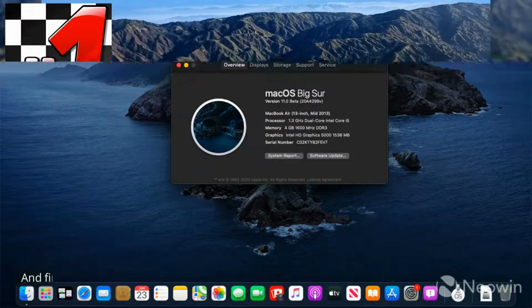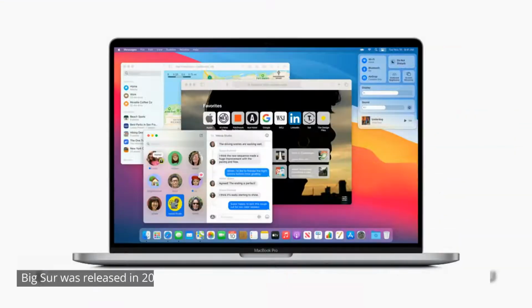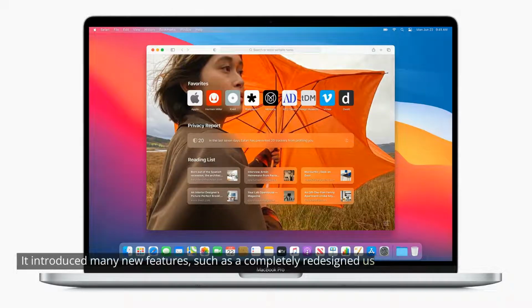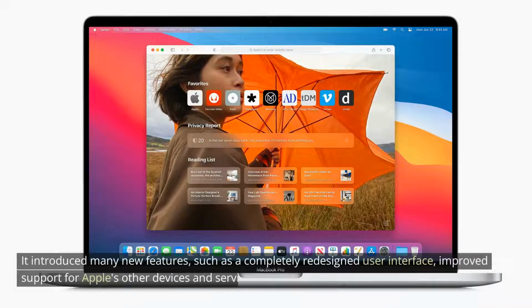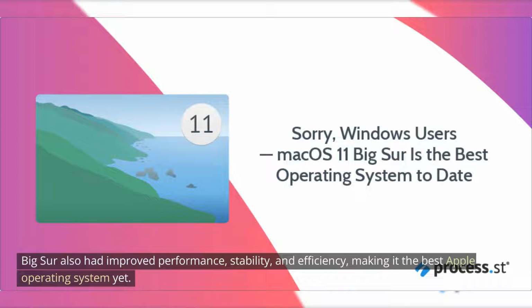And finally, at the top of our list at number 1, we have macOS 11 Big Sur. Big Sur was released in 2020 and it is the latest version of the macOS. It introduced many new features, such as a completely redesigned user interface, improved support for Apple's other devices and services, and enhanced security features. Big Sur also had improved performance, stability, and efficiency, making it the best Apple operating system yet.